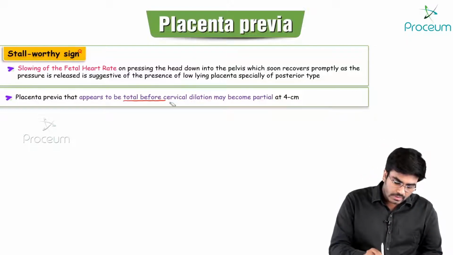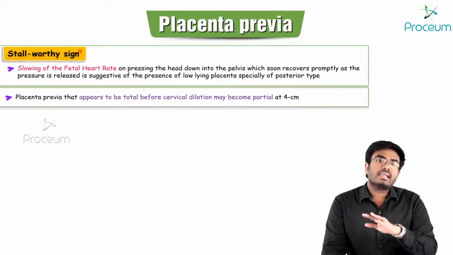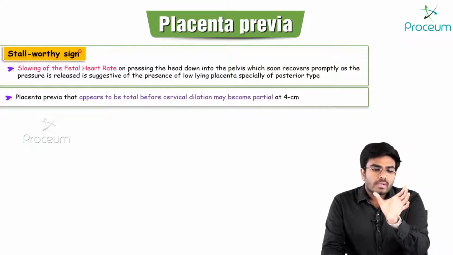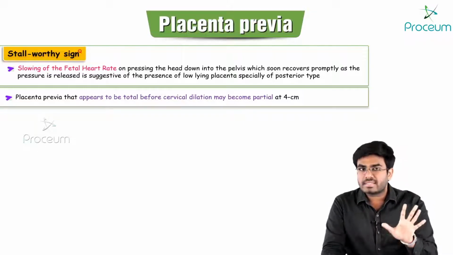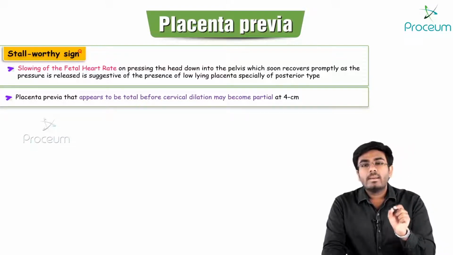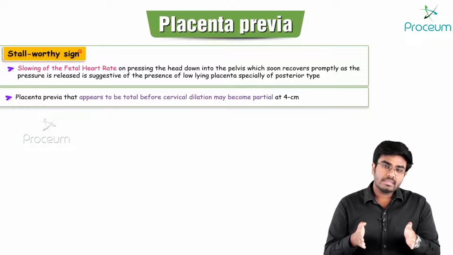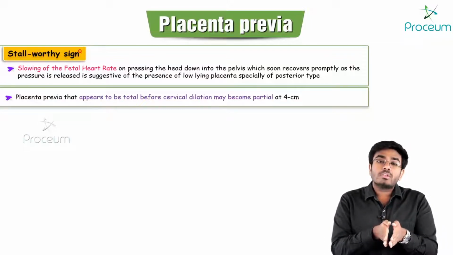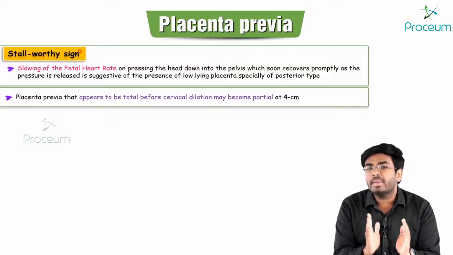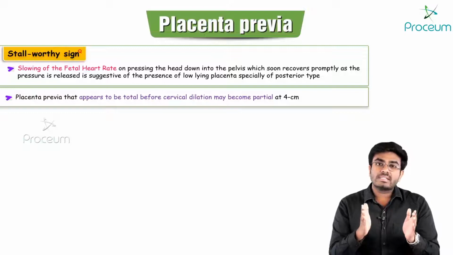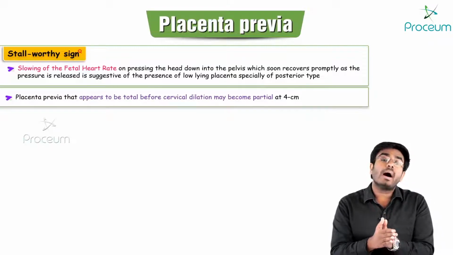For example, initially there is type 4 placenta previa or complete placenta previa, but by the moment cervical effacement and cervical dilation happen, the placenta will also move along with the cervix. Initially it looks complete, but with cervical effacement and dilation, a complete placenta previa might become partial.